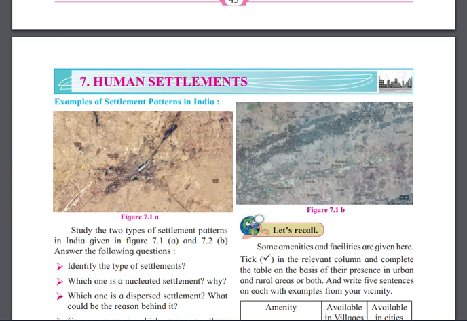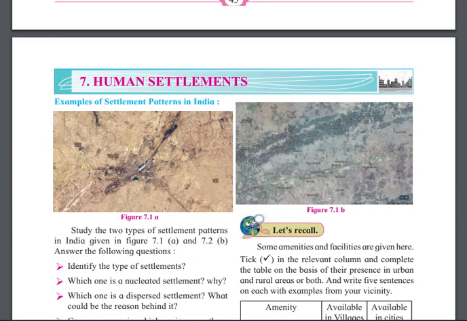Why in Mumbai are they living close to each other? These are the questions in your mind. So we will try to understand human settlement. What is the main reason? What are the geographical reasons why people are settling in this way?